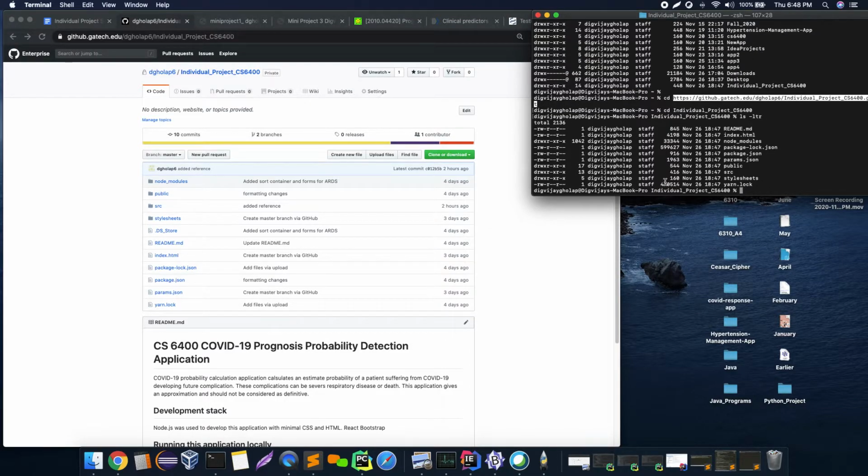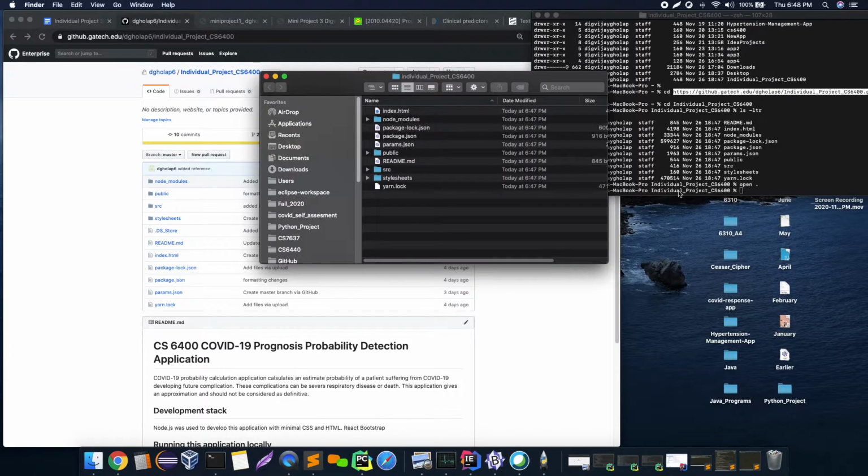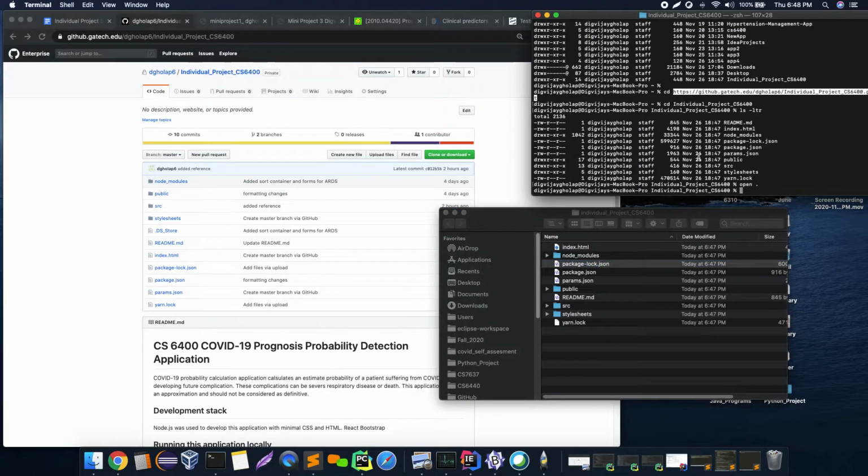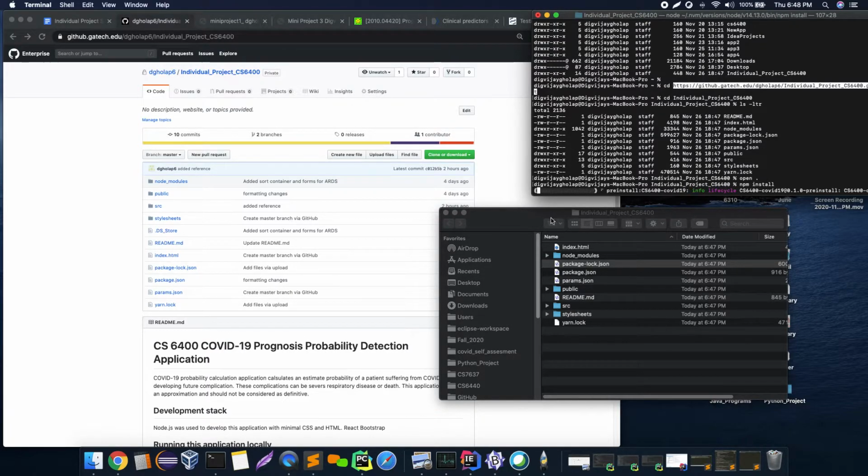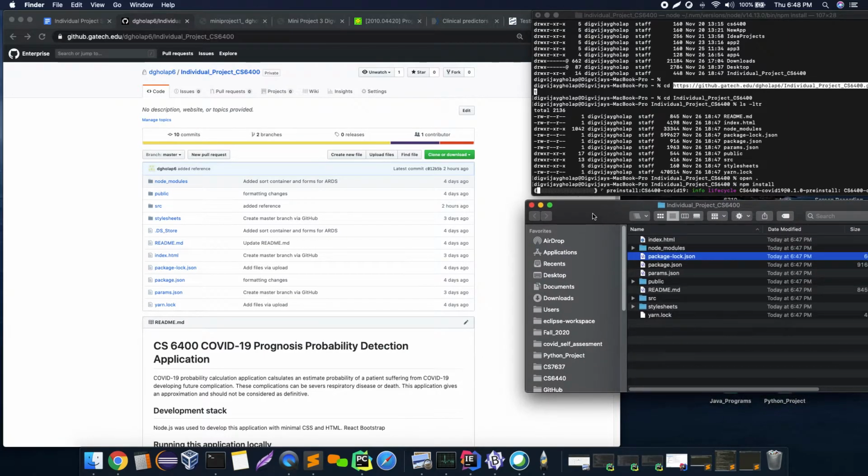Okay. So here it says we can just open the actual folder. You can see all the source code is being downloaded. You don't need to install npm if you already have it, but I'll just go ahead and install it just in case.